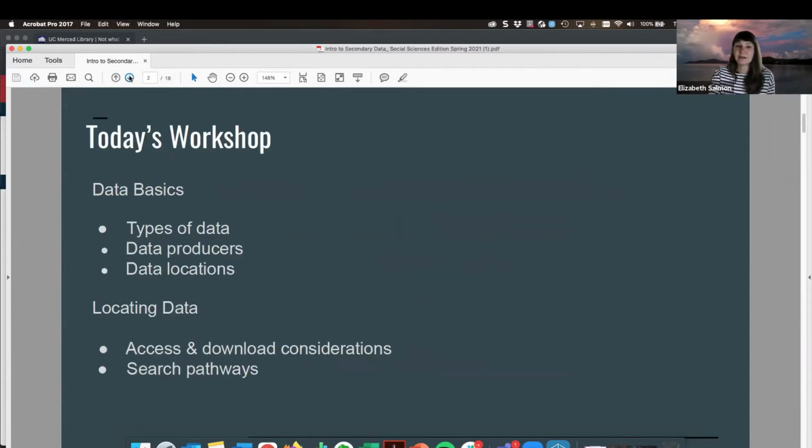So today we are going to start out with a broad overview of the different types of data, who is producing this data, and then where secondary data is typically made available. Then we're going to move on to access issues and various search pathways for locating secondary data.